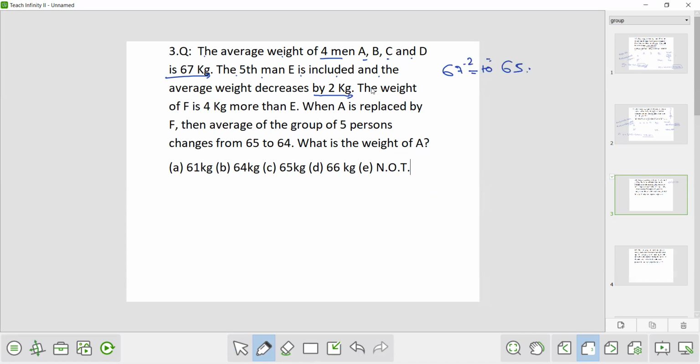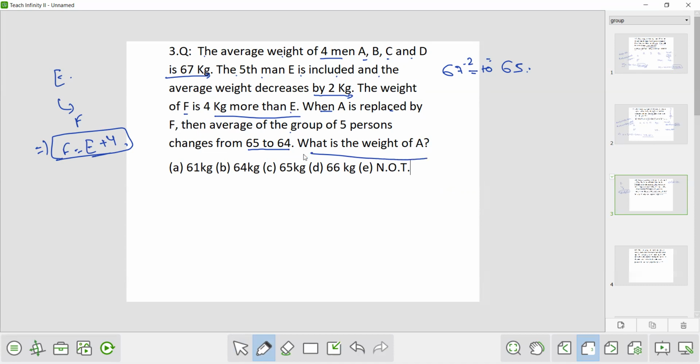The weight of F is 4 kg more than E. So first we have to calculate the weight of E, then only we can reach F. So F is equal to E plus 4, because it is written that F is 4 kg more than E. When A is replaced by F, then the average of the group of 5 changes from 65 to 64. So what is the weight of A?